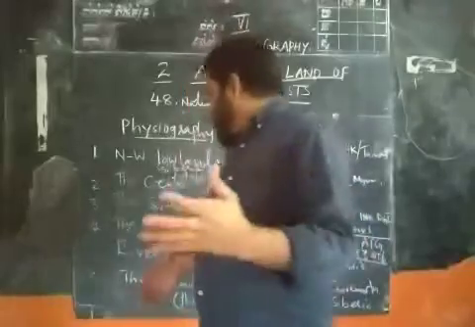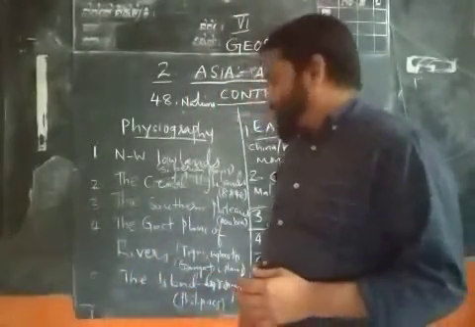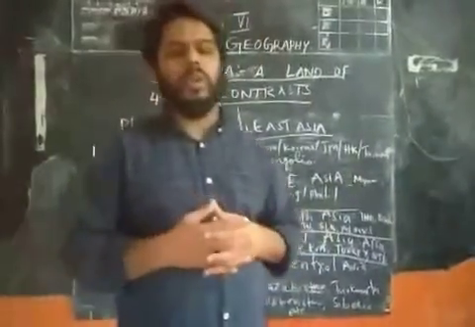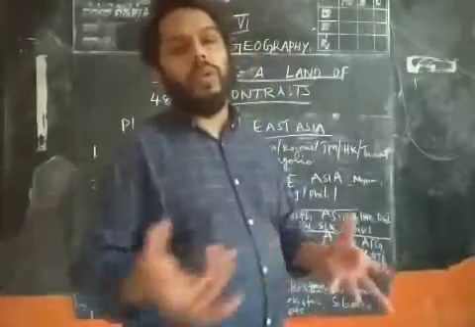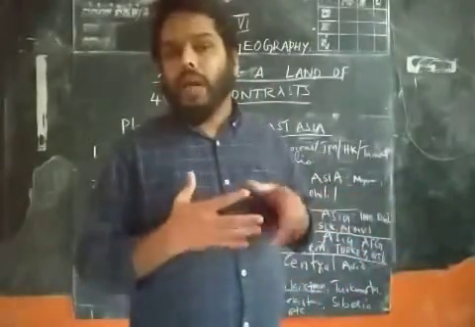Next, the fifth one is the island groups. We can see many islands in the Asian continent. In India, Andaman and Nicobar and Lakshadweep are examples of islands.